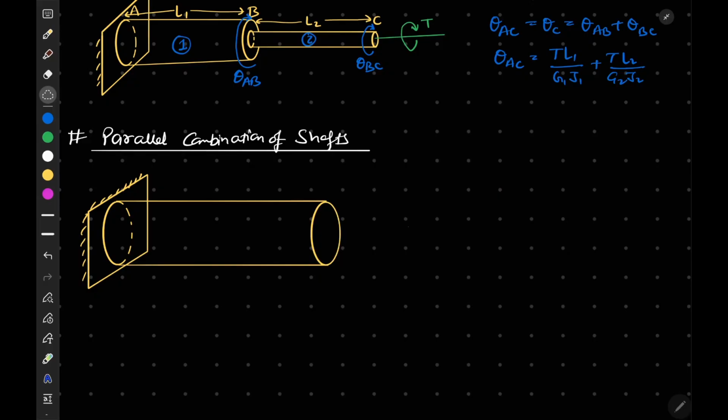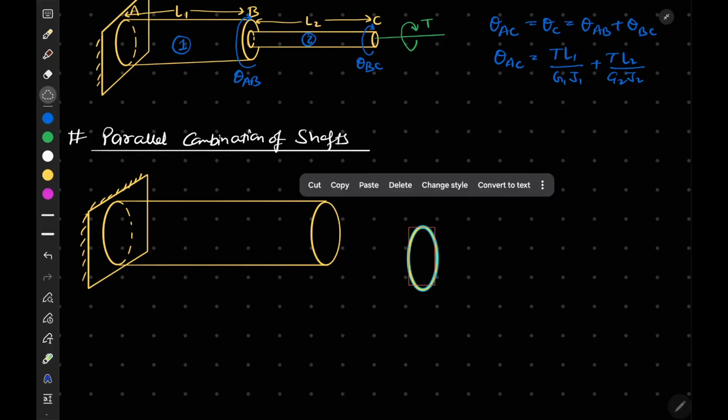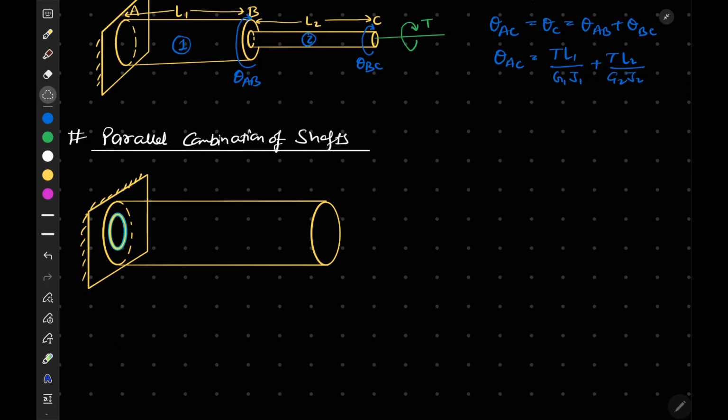So let me use the same circle, I will reduce the size of this, and then it is placed inside this. So this is our shaft 2.